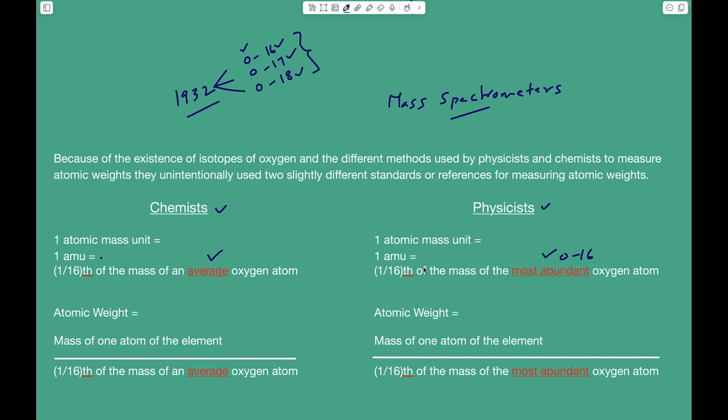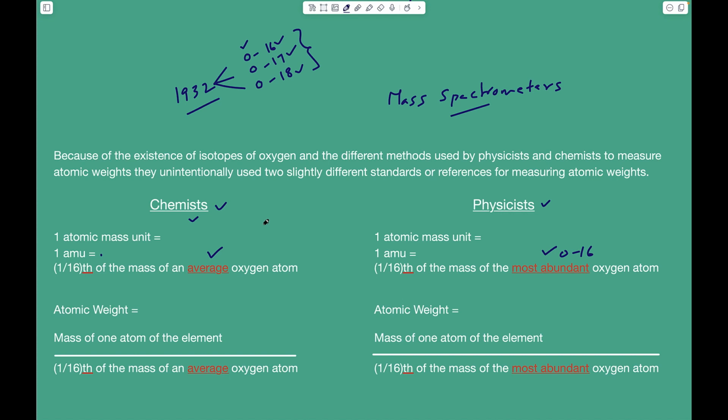Because of this, the atomic masses measured by chemists and physicists were not identical. And if you think about it, it is really confusing, right? If you are looking for a very accurate atomic mass of an element, chemists will give you one value and physicists will give you a slightly different value. And this is a big annoyance.